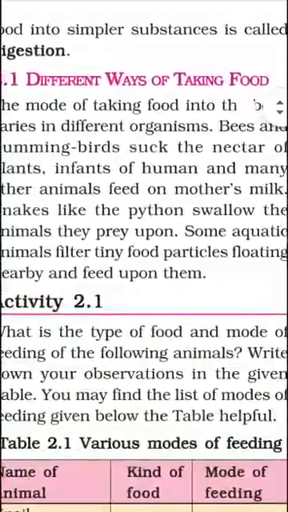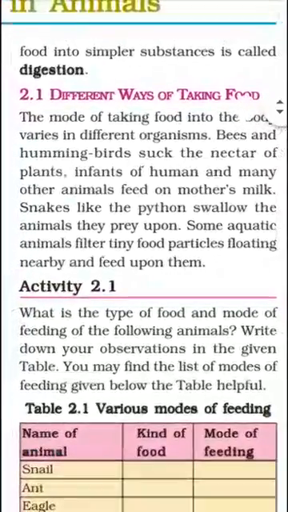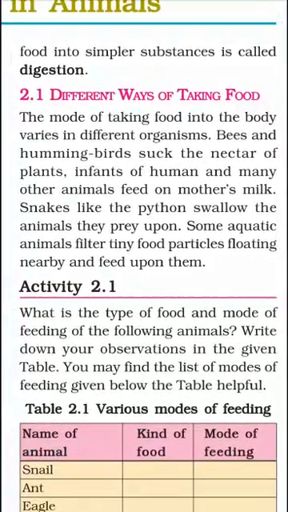Different ways of taking food. Here some animals are mentioned and their mode of taking food. Bees and hummingbirds suck the nectar from the plant, infants of humans and many other animals feed on mother's milk. Some aquatic animals filter the food particles from the water.